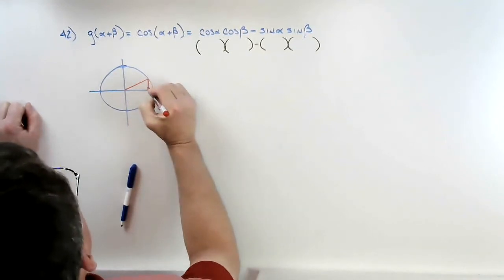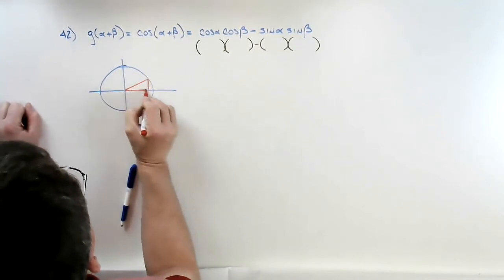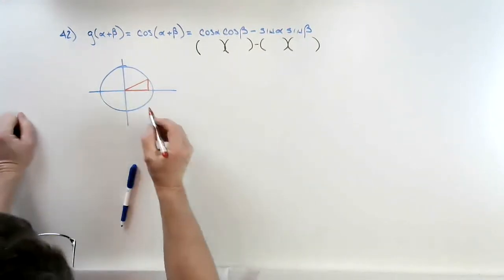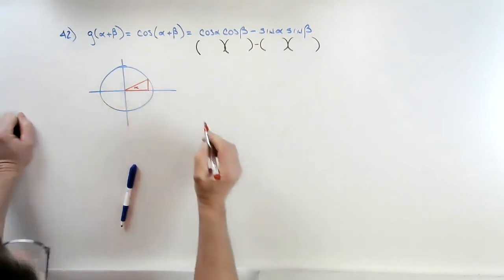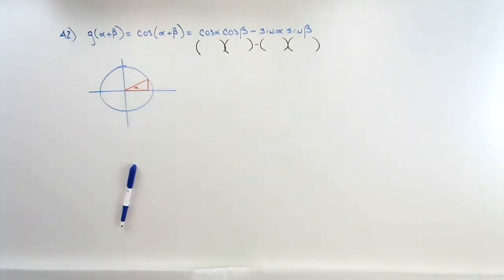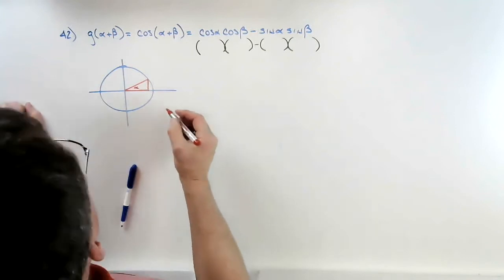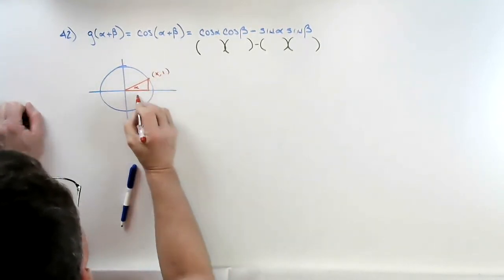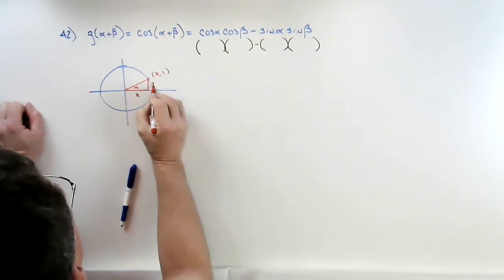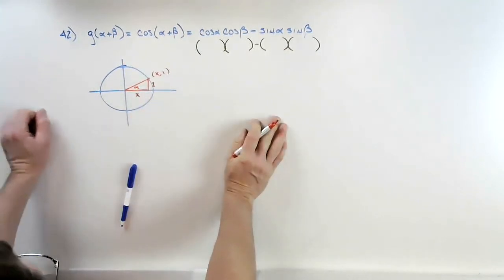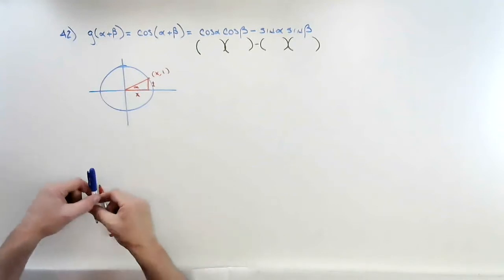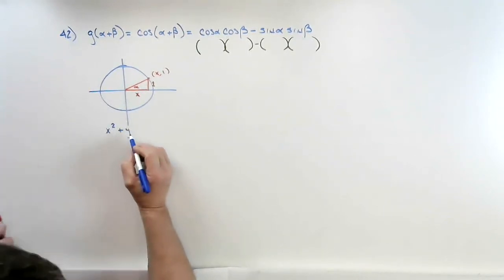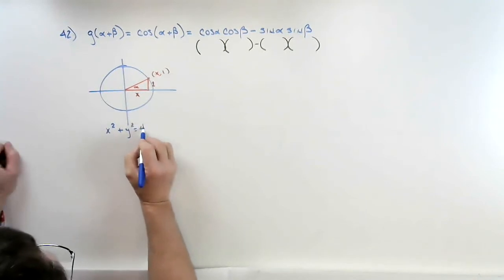So they draw for us our reference angle, which in this case is alpha because it's in the first quadrant. So our reference angle is our angle. And they tell us this point right here is x comma 1, which means that side is x, that side is 1. And they tell us that our circle is x squared plus y squared equals 4.